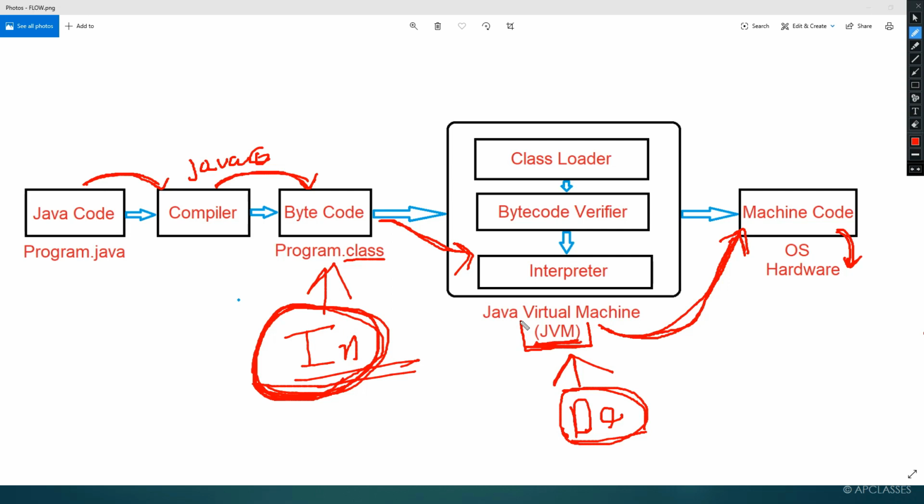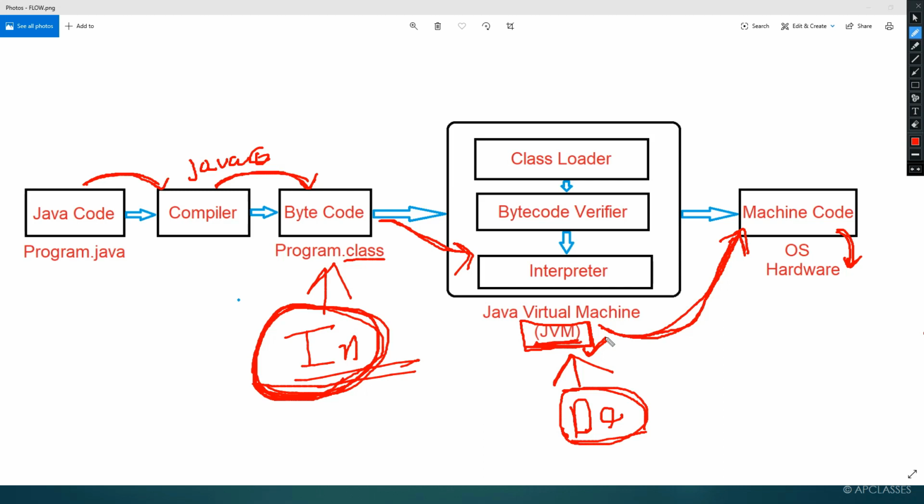I want to run a Java program. So before running, writing, or executing a Java program, do I need to download a separate JVM for my Windows operating system? The answer is yes. If I am using a Linux operating system, do I have to download a separate JVM for Linux?